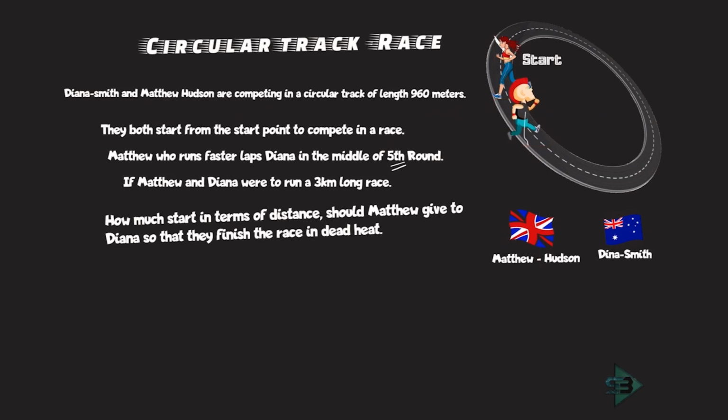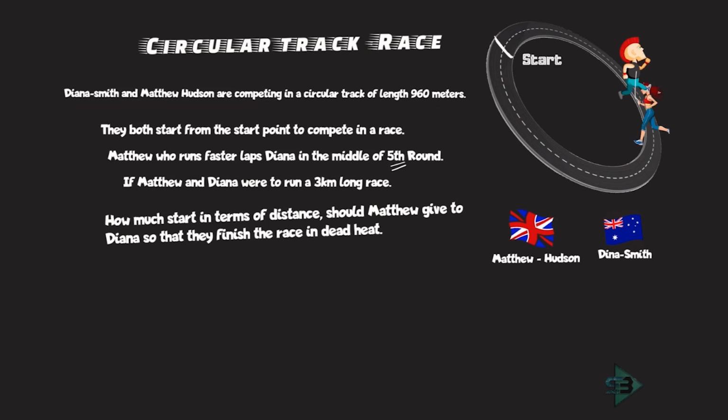Because if the race has started, initially both were at 0. Matthew came here, Dinah is here. Matthew came here, Dinah is here. Matthew is slowly trying to complete a lap. He's slowly trying to go ahead of Dinah, and one time it will happen, he will take one extra lap and move ahead of Dinah. And when is this happening?